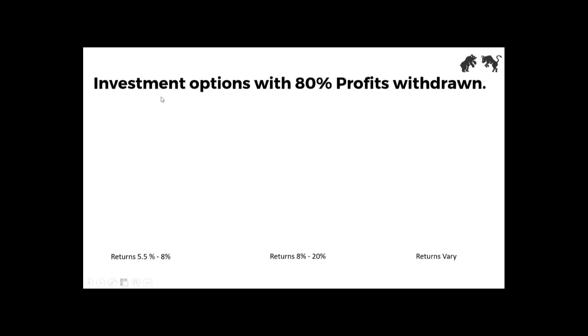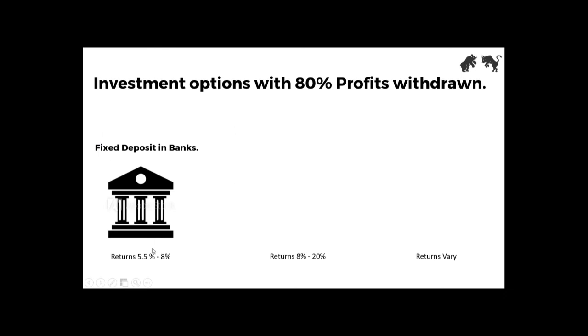So I said we'll be withdrawing 80% profits whenever the market is above 25. If you realize, with this cash which you have, you can again make extra profit on top of the 2 lakh which you have made by using the 25 by 20 rule. So various investment options which are available: one is FD, which has around 5.5 to 8% returns depending on the bank.